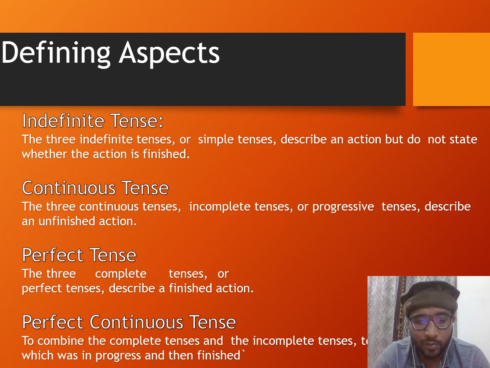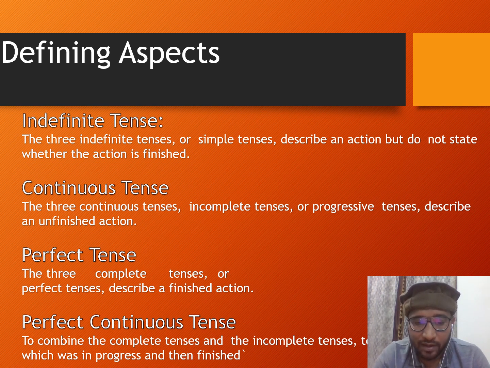They basically talk about unfinished action which is continuing or going on at the moment. But when you move towards the three perfect tenses, present perfect, past perfect, and future perfect, they describe a finished action. And last but not least, the perfect continuous tenses. It's a combination, a combo of the complete tense and the incomplete tense, a combo of perfect and continuous.